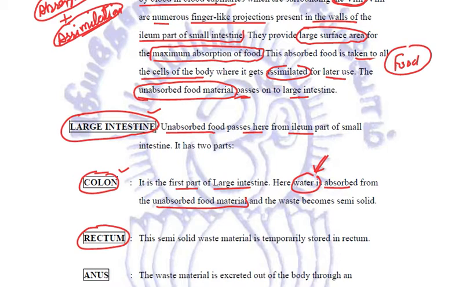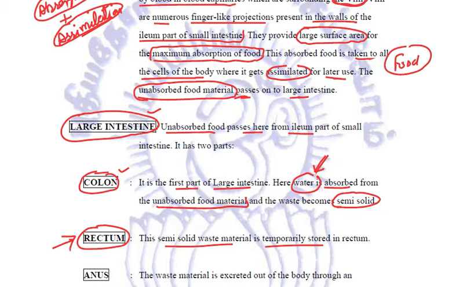This is asked: where exactly is the food absorbed in our human body, and where is water absorbed in the human body? So food is absorbed in the ileum part of the small intestine, and water is absorbed in the colon part of the large intestine. Now after the absorption of water, all the waste material becomes semi-solid. This semi-solid waste material is temporarily stored in the next part of the large intestine, that is known as the rectum.